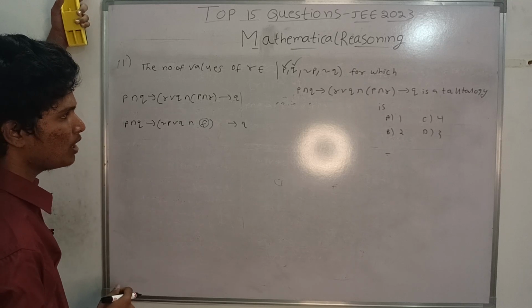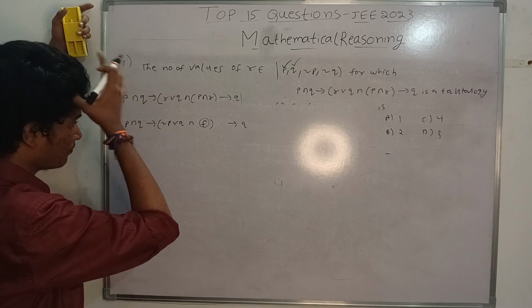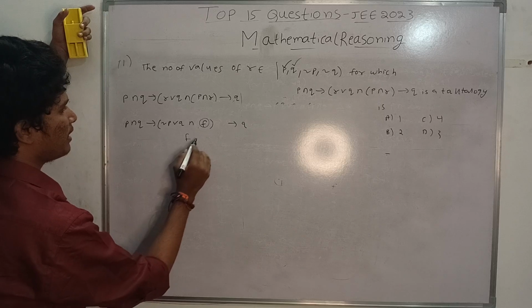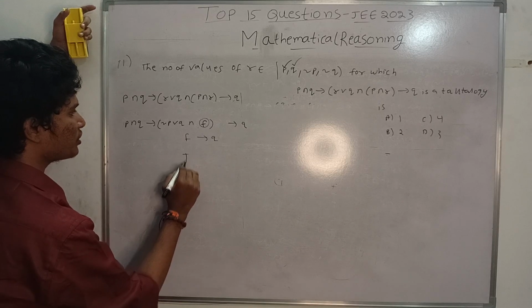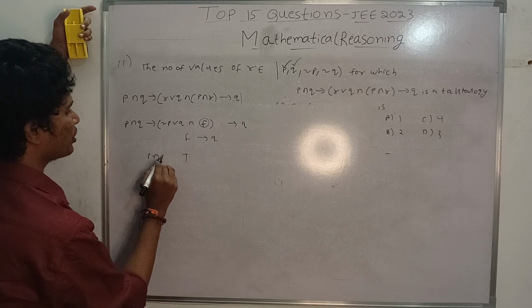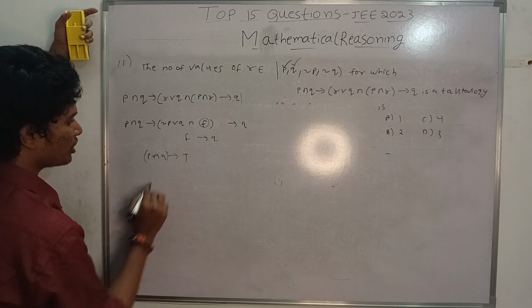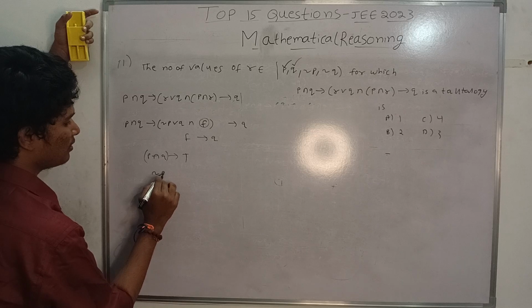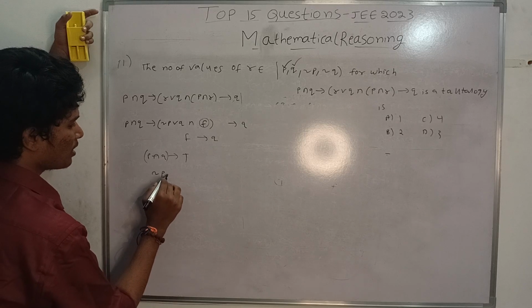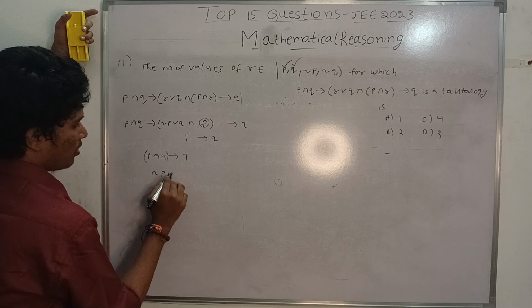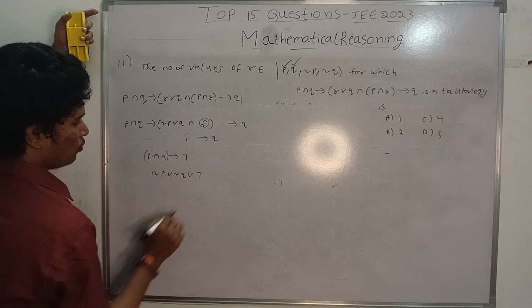What will you get? You will get false only. And false implication Q, you will always get true. And P implication Q to true. What is P implication Q? You will write like this: negation P or negation Q or true.